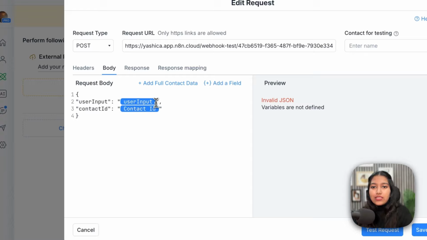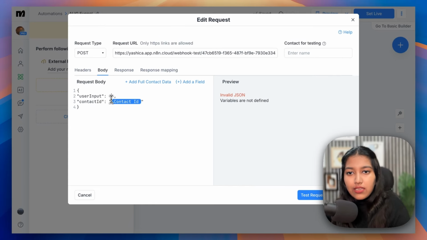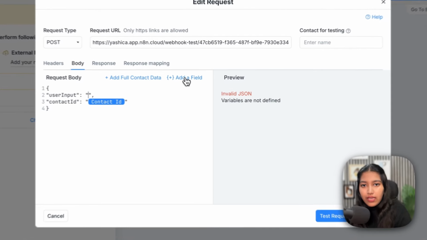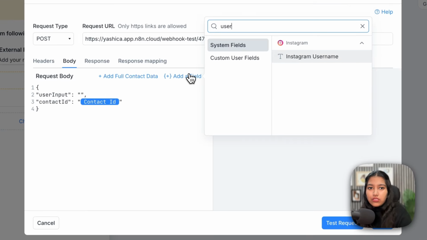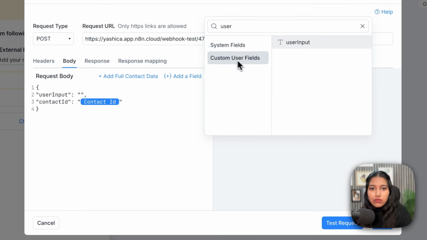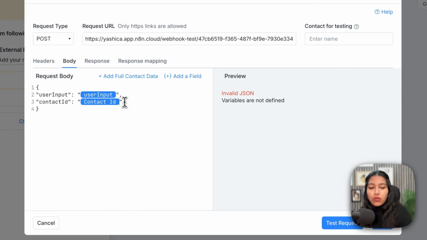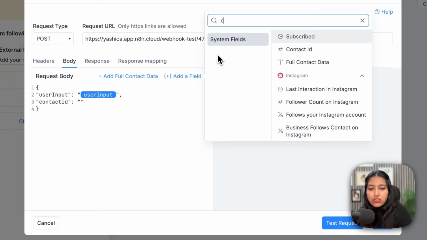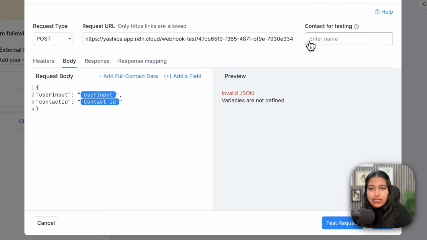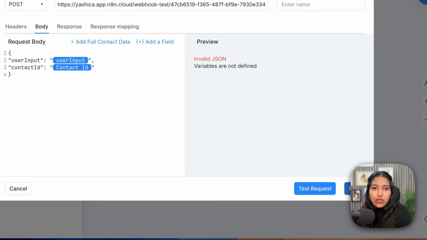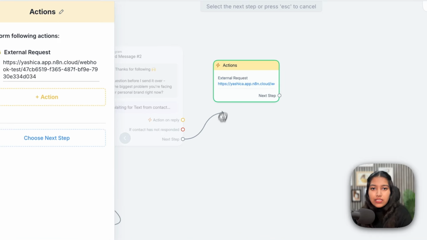Just in case you're not seeing these as blue, let me tell you how you can add it. So let's say you've removed it. After that, click on Add a field and then search for user input. Head over to Custom User Fields and select. The same thing goes with Contact ID. Just search for Contact ID here and select it. Okay? And then click on Save. Just connect it to the next step right here.